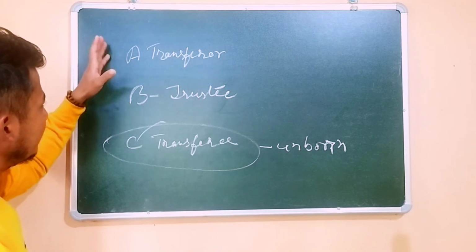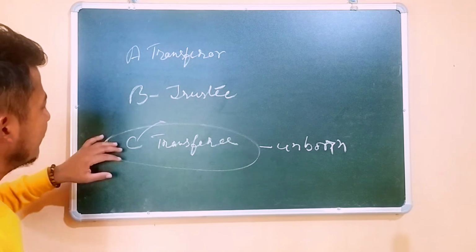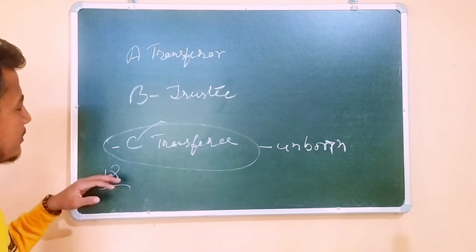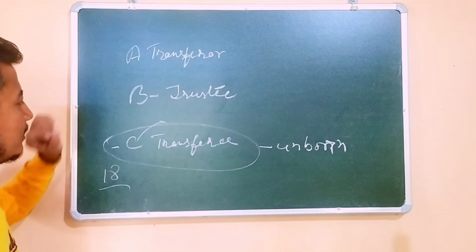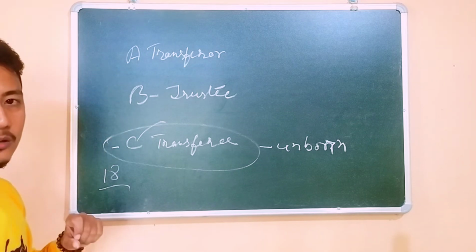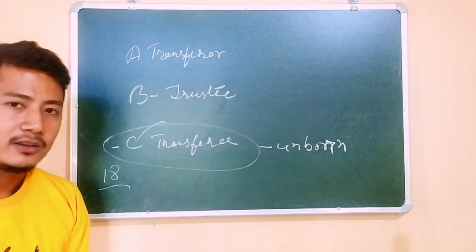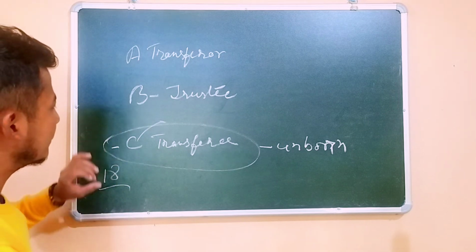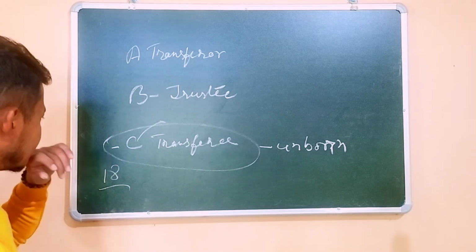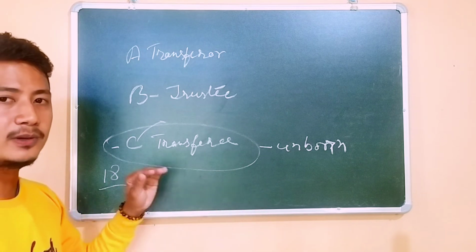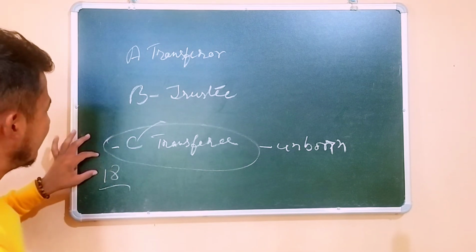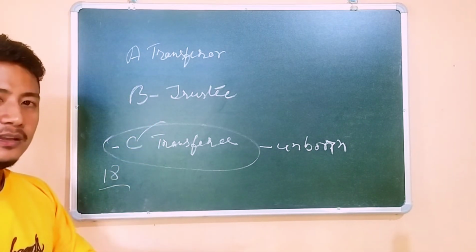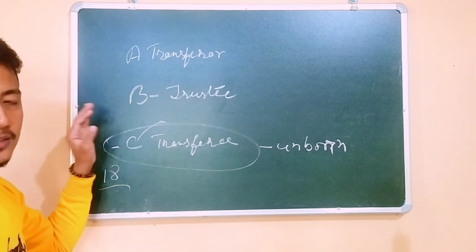But let's suppose A has made a condition that until C attains the age of majority, that is 18 years, the property will be taken care of by B only. C will not get the right over the property yet. C will get the vested interest in the property, that is under section 18, but the property is not transferred yet. So the moment he attains the age of majority, that is 18 years, the property will go to C. This kind of condition can also be laid down by the transferor. That is completely valid under section 13.